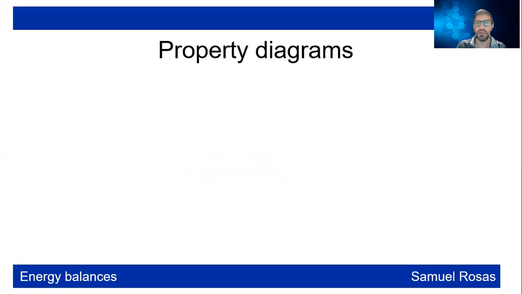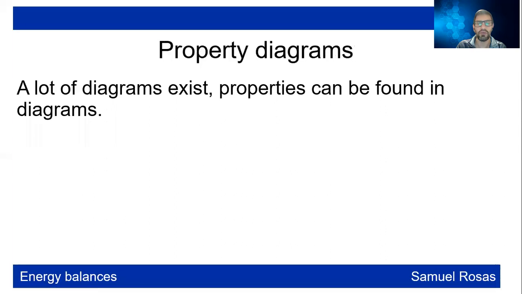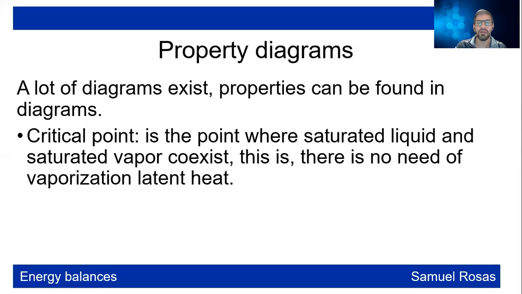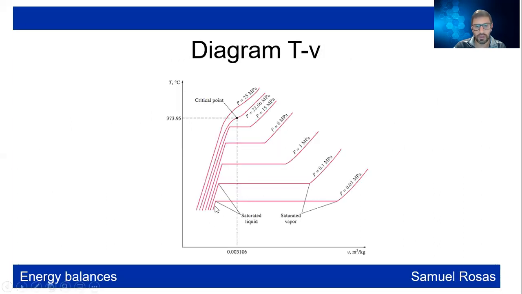Here is seen at property diagrams, and a lot of diagrams exist. Properties can be found in these diagrams, and one important point is the critical point, the point where the saturated liquid and saturated vapor coexist. There is no need of the vaporization latent heat. Here is an example of this diagram of temperature and volume. Here you can see that these are lines of constant pressure. At constant temperature, you have this constant pressure.